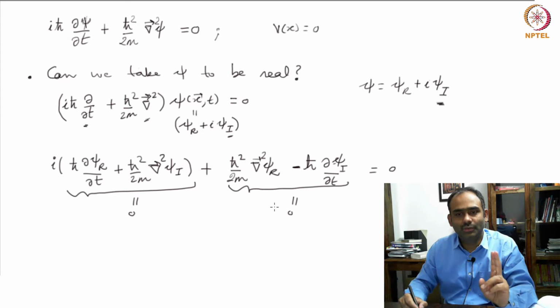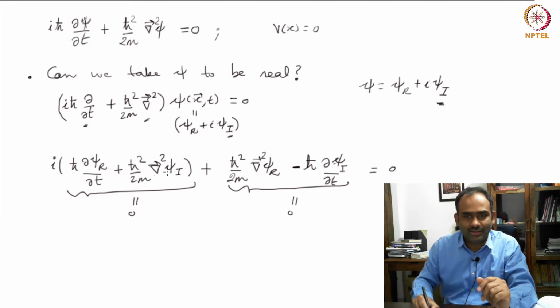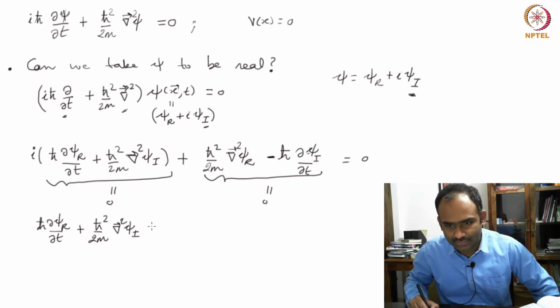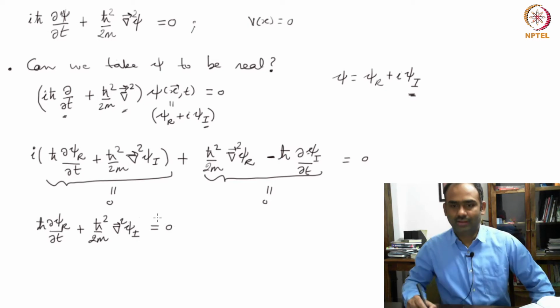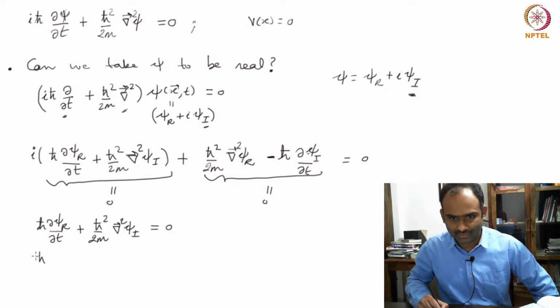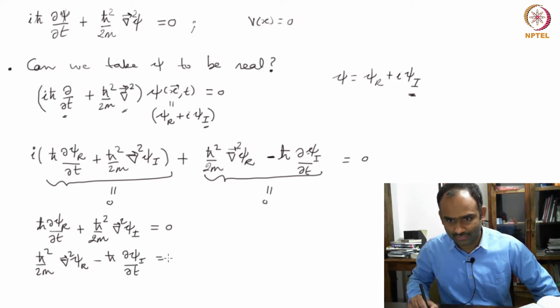So, you get two equations of motion, which are this. Let me write it down: h bar del psi r over del t plus h bar square over 2m gradient square psi I is equal to 0, and the other one is h bar square over 2m gradient del square psi r minus h bar del psi I over del t is equal to 0.